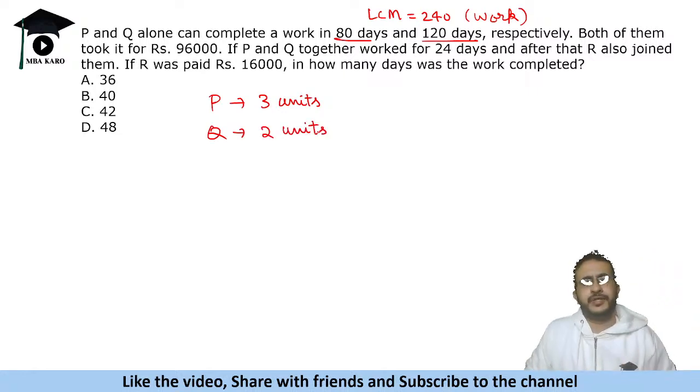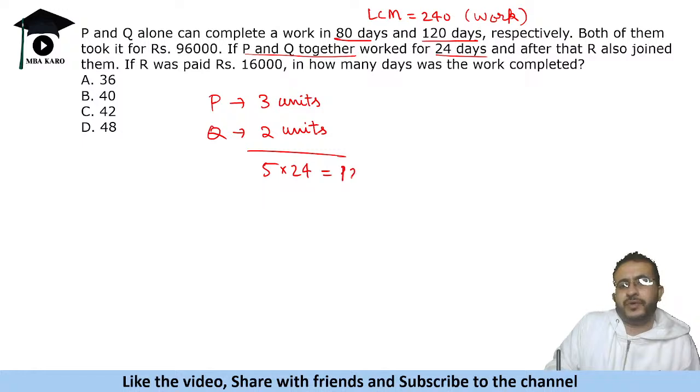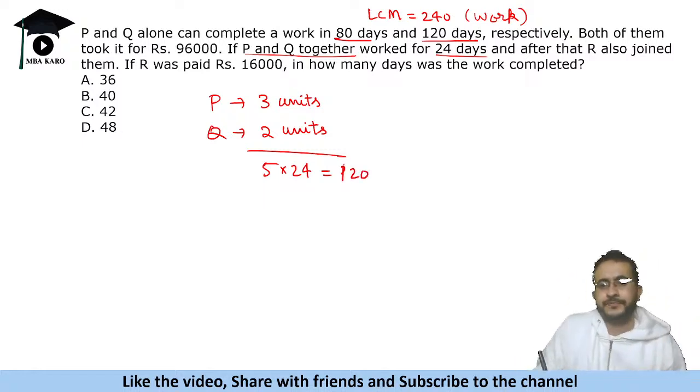Okay. Now see this thing. In a day, first it is given that they together work for 24 days. So in 24 days, they will complete 120 units.